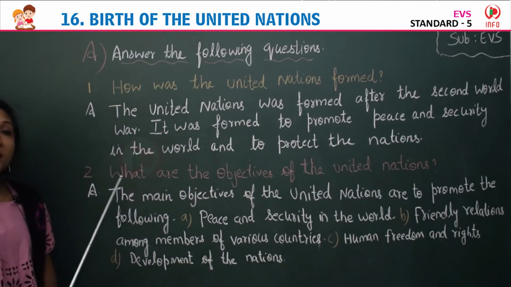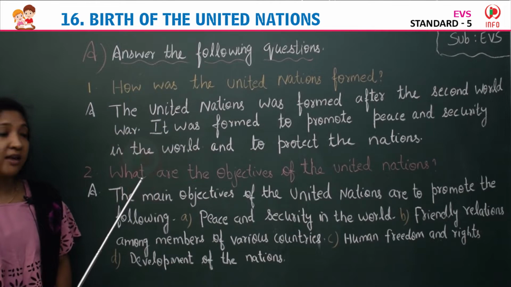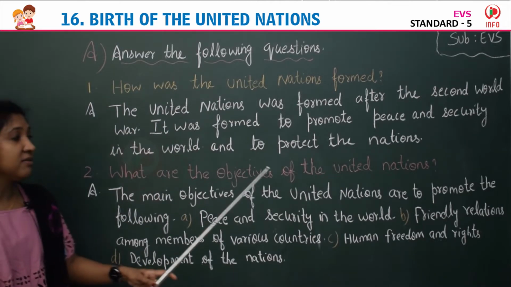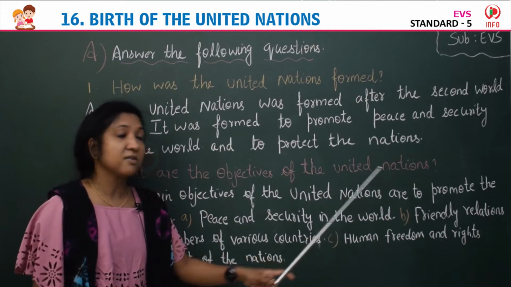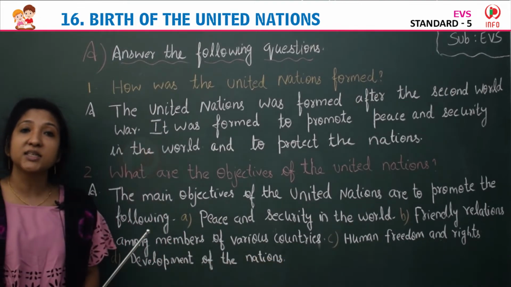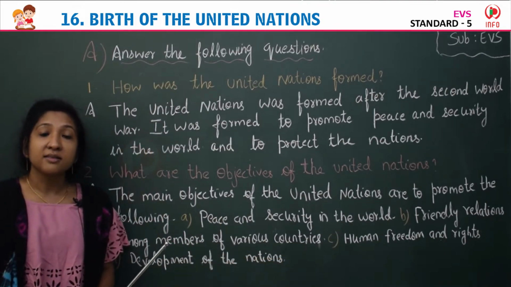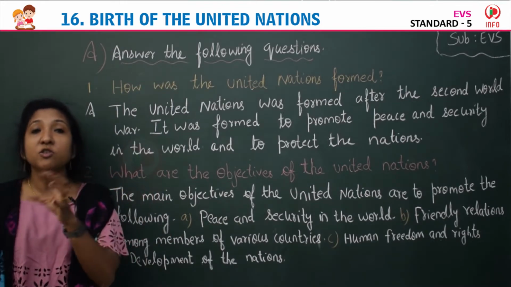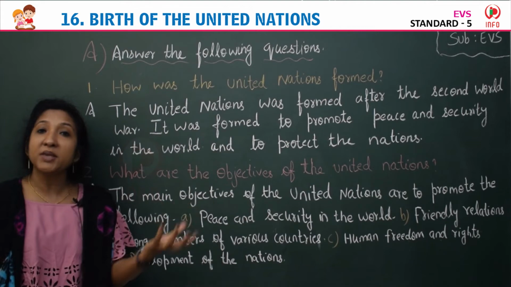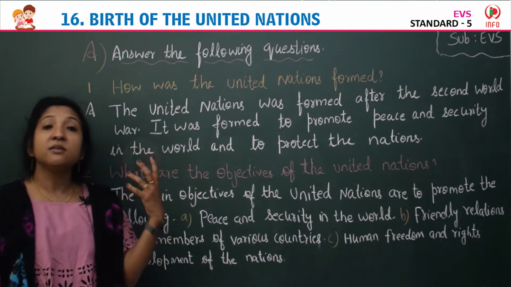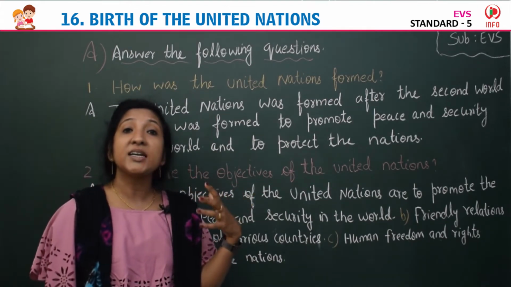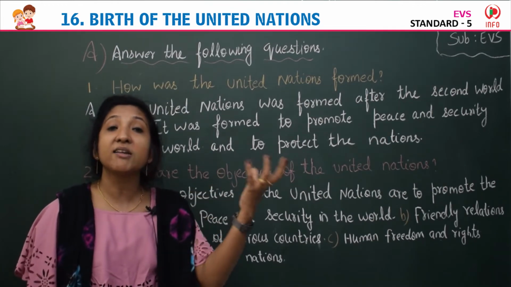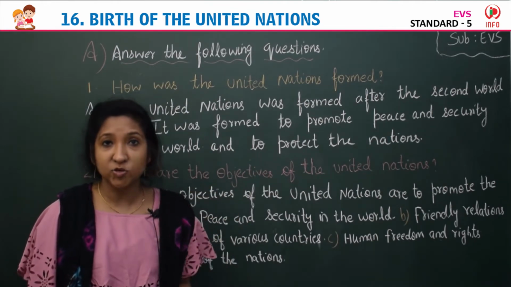Now coming to the second question. Which is the second question here? What are the objectives of the United Nations? It was formed with some objectives. Which are those objectives? To promote peace and security, then to maintain friendly relations. It worked for peace and security, and also to develop friendly relations among the different countries.